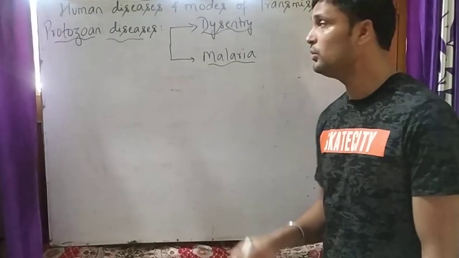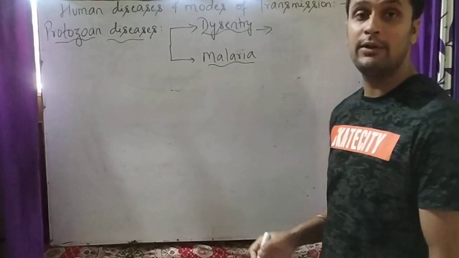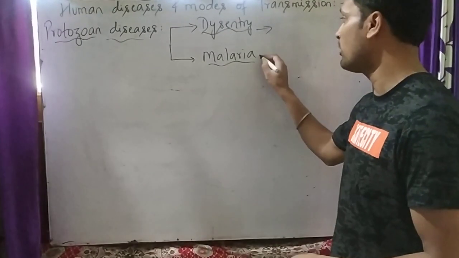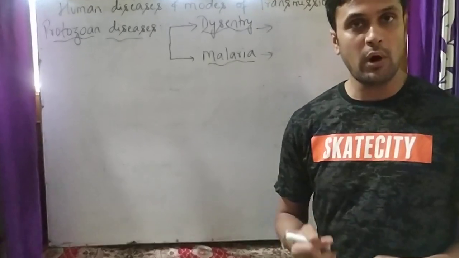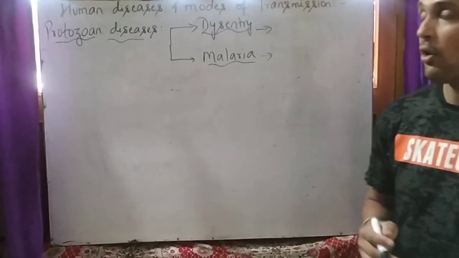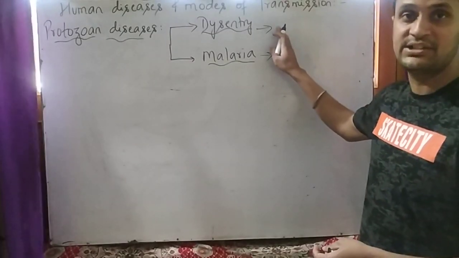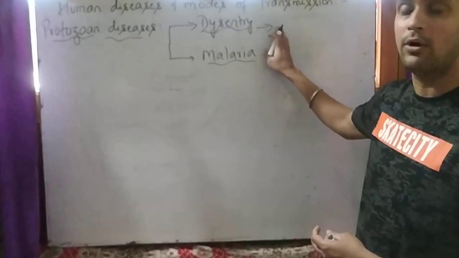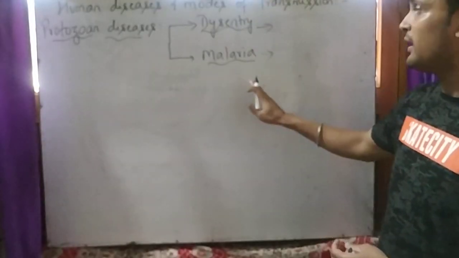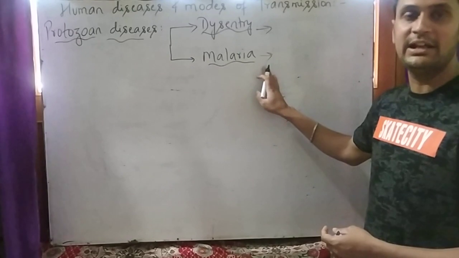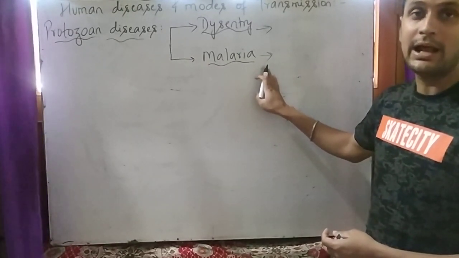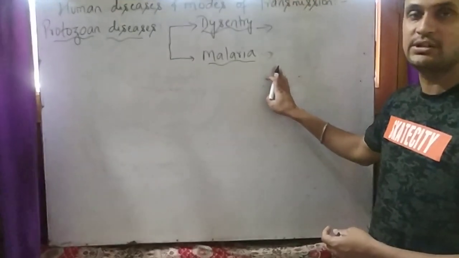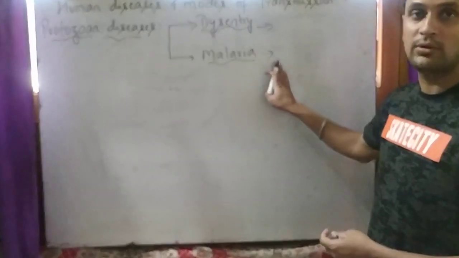What should we do when we suffer from them? When a person is suffering from dysentery, we should consume boiled water, light food and maintain proper hygienic conditions. For malaria, we should use insecticides like DDT and use mosquito nets to avoid the disease.